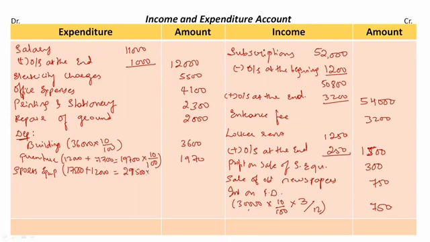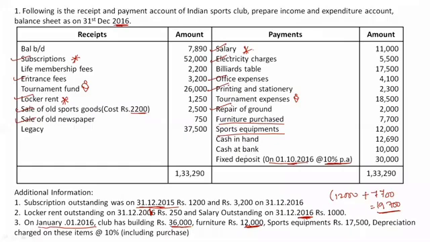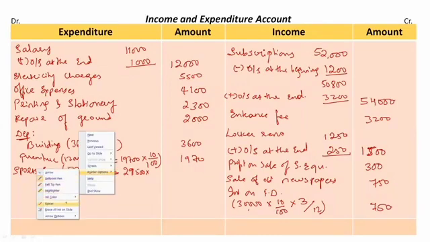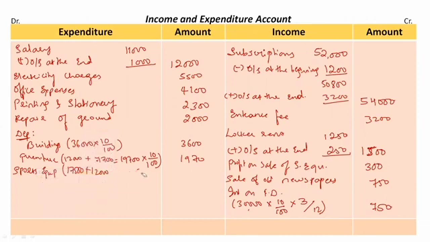29,500, okay, at the rate. Then we have another thing here. Out of our sports equipments, we have sold certain sports goods, which cost rupees 2,200. Now we need to deduct 2,200 from this amount. Minus 2,200.